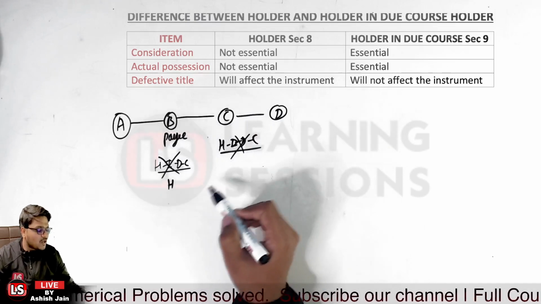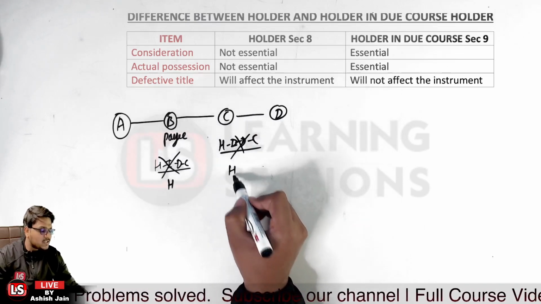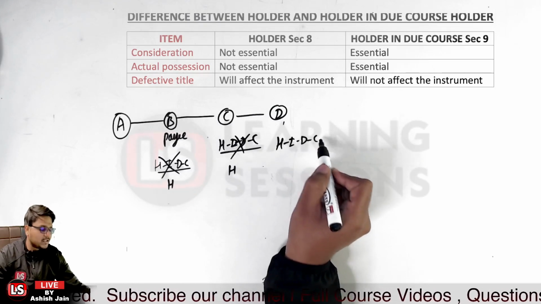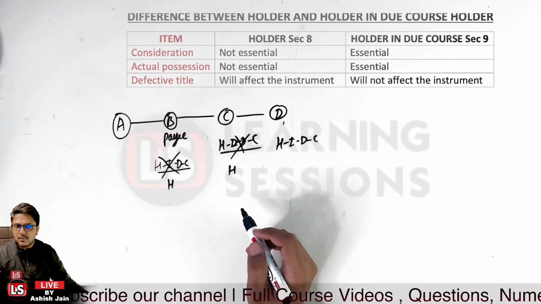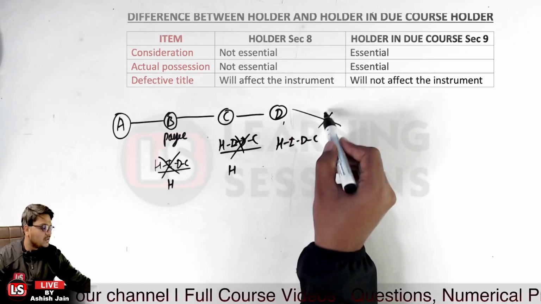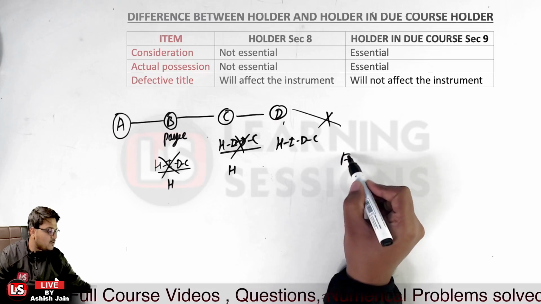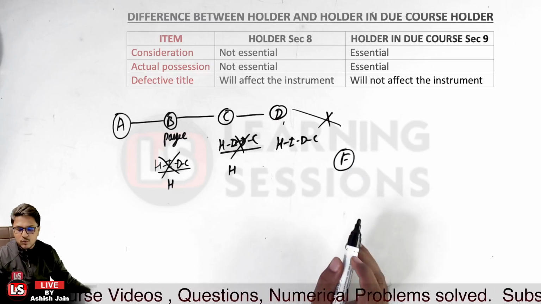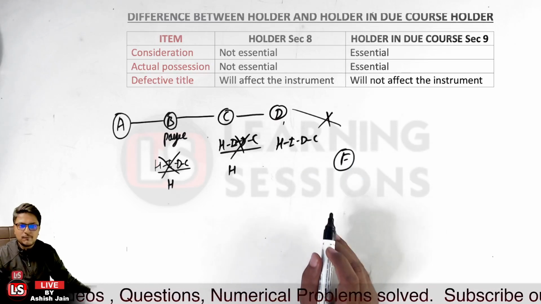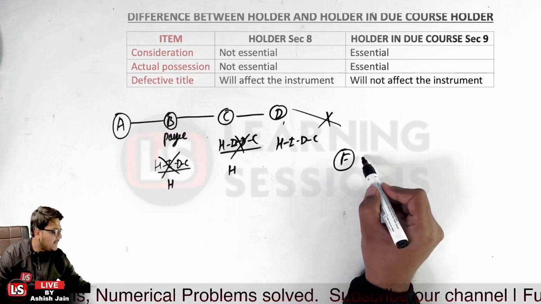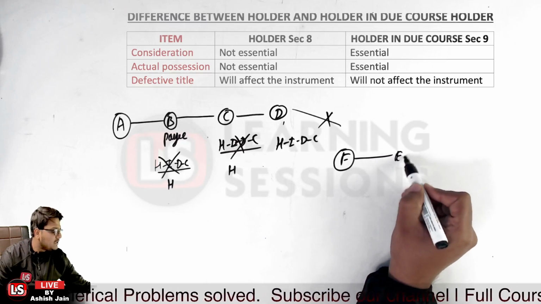Further, the instrument was endorsed by person C to person D. Now person C is not the holder in due course; person C will be the holder, and person D will be the holder in due course. Is that clear? Now let us take the case that person D lost the instrument, and person F found it, forged the signatures, and handed the instrument over to person E for legal consideration.